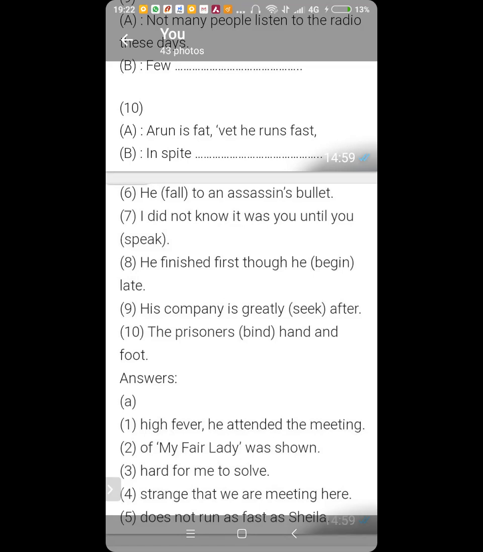Nobody will tie themselves up. They need to be tied up by others. That's why the prisoners were bound. W-E-R-E, were, and B-O-U-N-D, bound. The prisoners were bound hand and foot. Okay? Got it? Yes, sir.